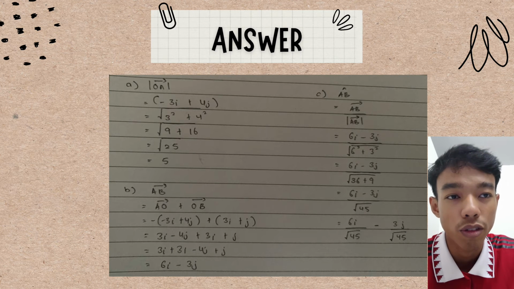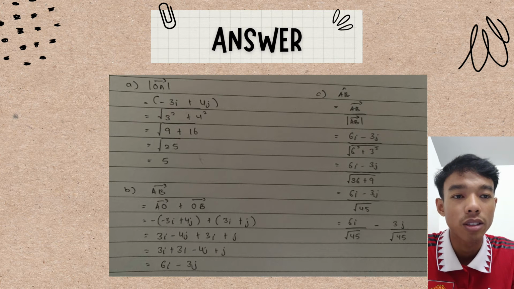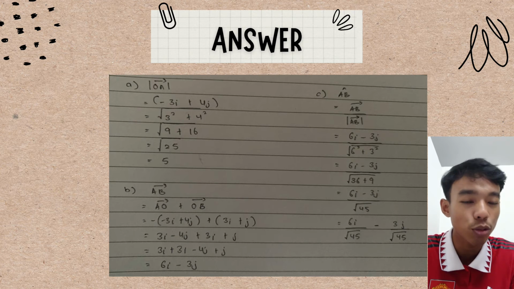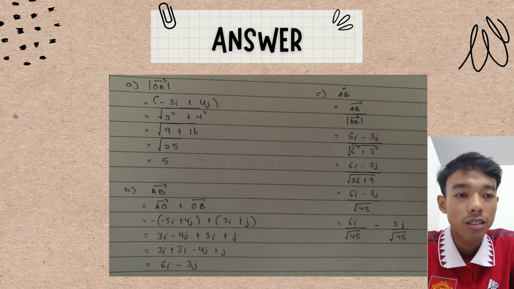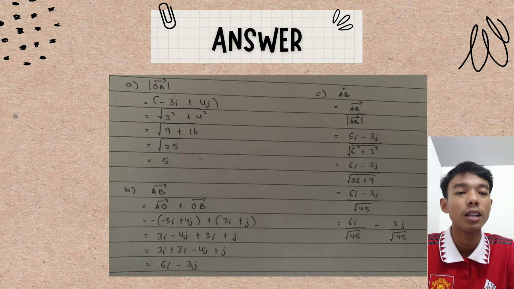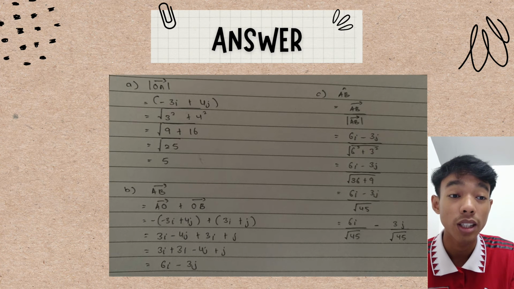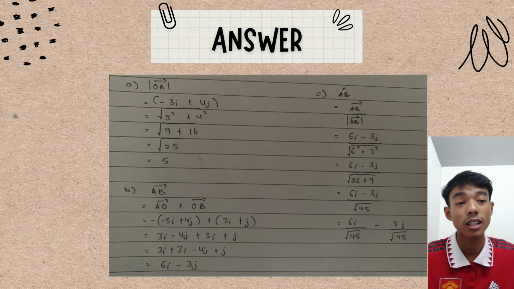And the last one, question C, we need to find the unit vector AB. The formula to find the unit vector AB is A to B over the magnitude of AB. A to B is 6i minus 3j over the magnitude of AB, which is the square root of 6 squared plus 3 squared.